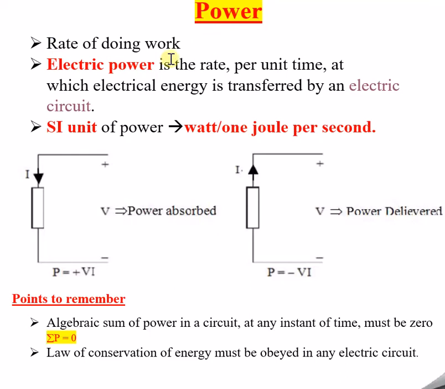Okay, so now what is electric power? If we want to define power in the electrical domain, what is the generic meaning? Electric power is again the rate, per unit time, at which electrical energy is transferred by an electric circuit.